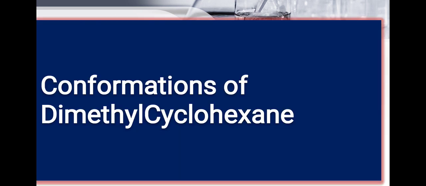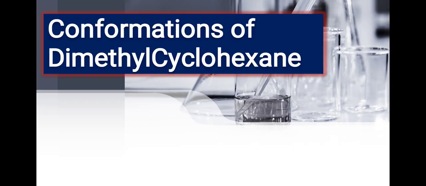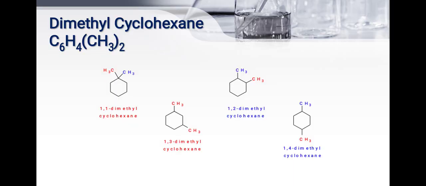Then see the conformations of dimethyl cyclohexane. This is dimethyl cyclohexane. Here 1,1 dimethyl cyclohexane, that means 1,1 disubstituted cyclohexane. Here 1,2 disubstituted cyclohexane. Here 1,3 disubstituted cyclohexane. Here 1,4 disubstituted cyclohexane.